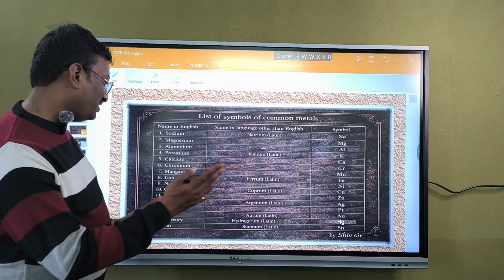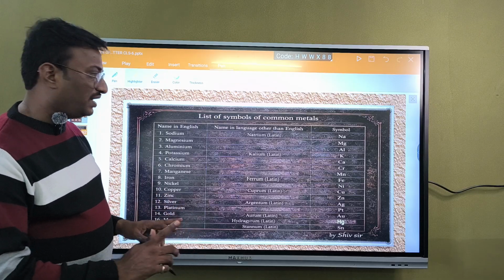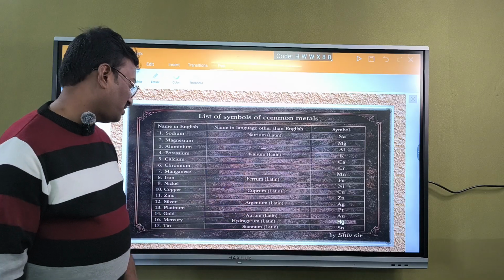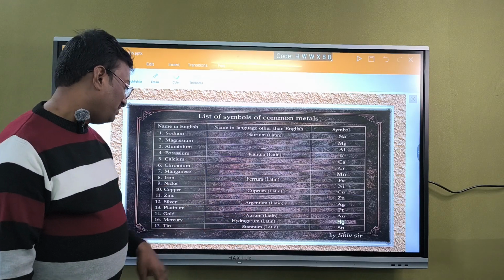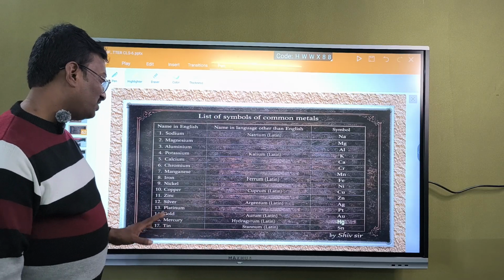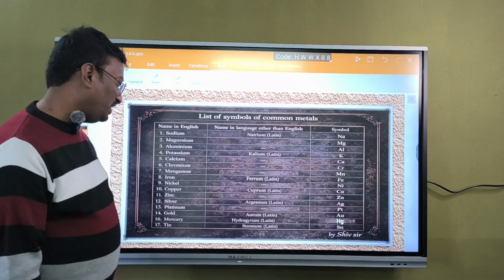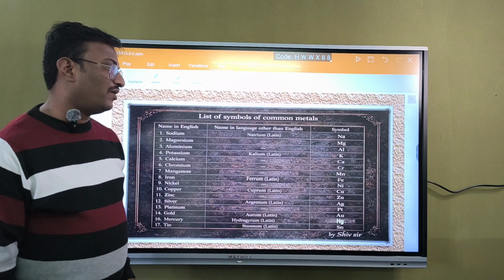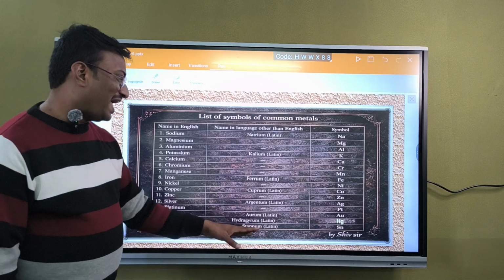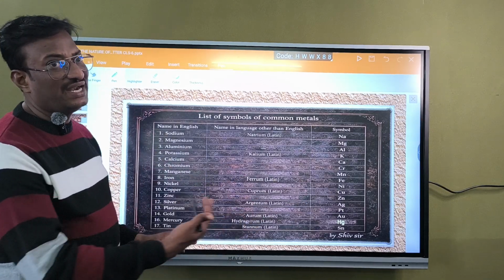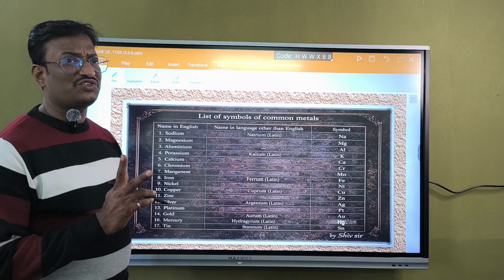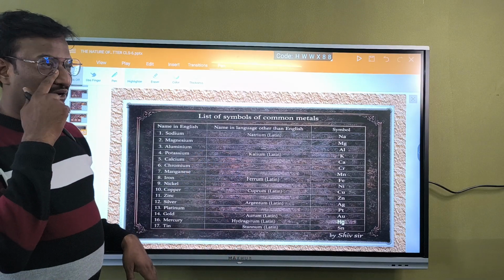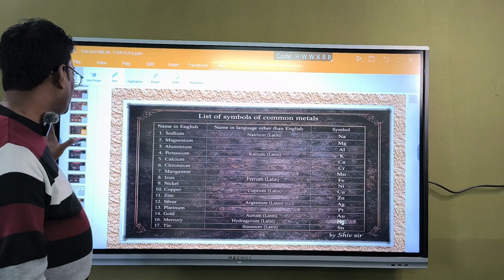Zinc, Zn. They have taken the first letter and third letter, not Zi. Silver, argentum, Ag, first letter and third letter. Platinum, Pt, that is the fourth letter. And gold, aurum, Au, first two letters. Mercury, hydrargyrum, Hg, first letter and middle letter. Tin, stannum, Sn, first letter and middle letter here also. So they have not always taken the first two letters or the starting letter, they have taken them in different manners. So these symbols should definitely be known.